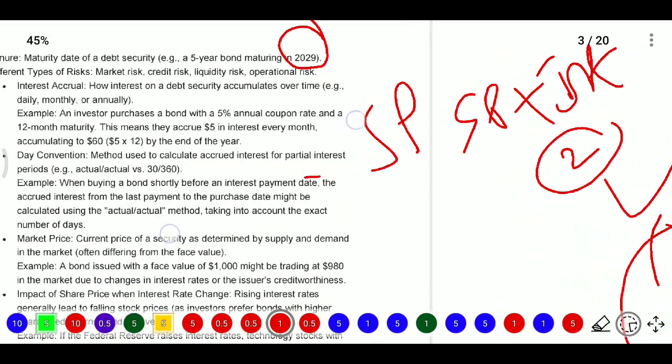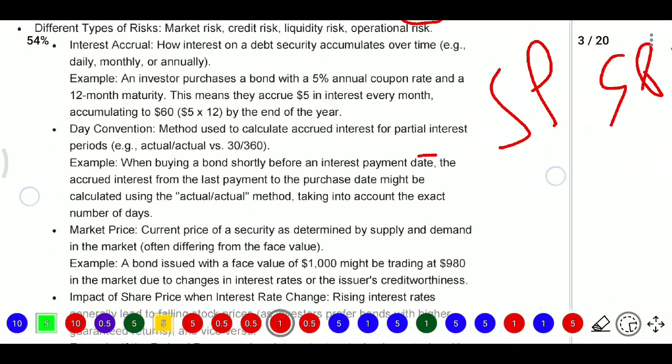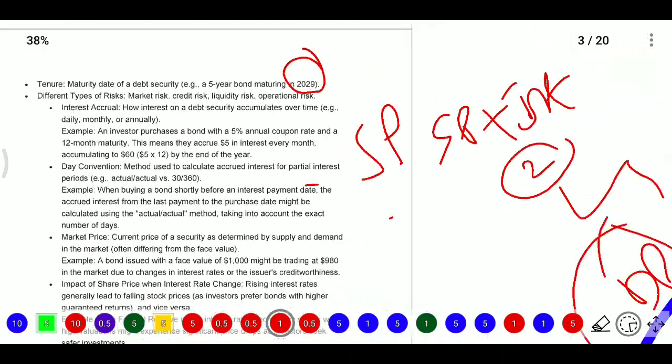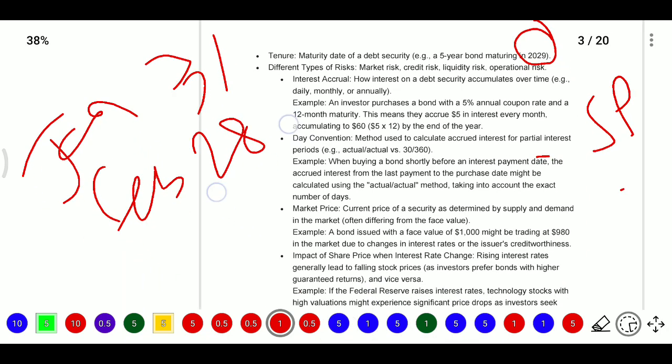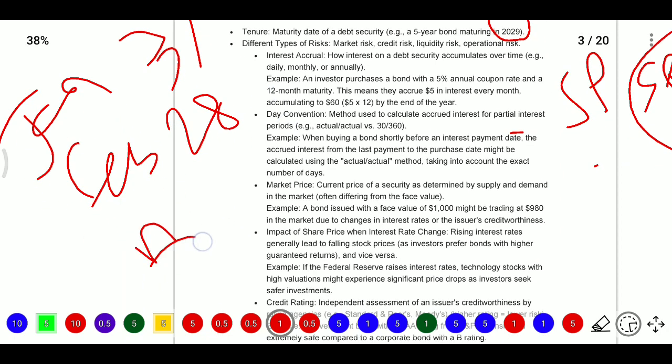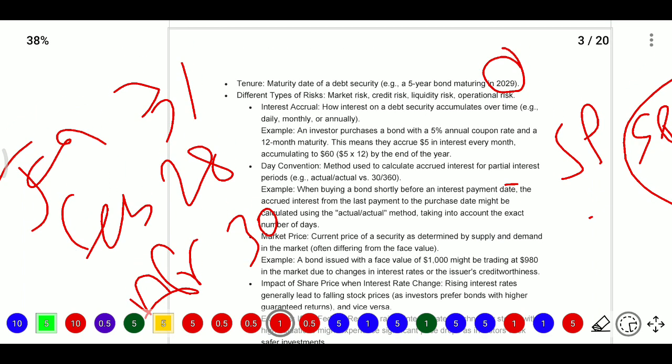After that we will see the day convention. Day convention is a method used to calculate interest accrual. If we take the month of January, 31 days will be there, and in February 28 days will be there. If we take April, 30 days will be there. If the agreement is on an act to act basis, that is the method used to calculate accrued interest for a partial interest period, actual to actual.